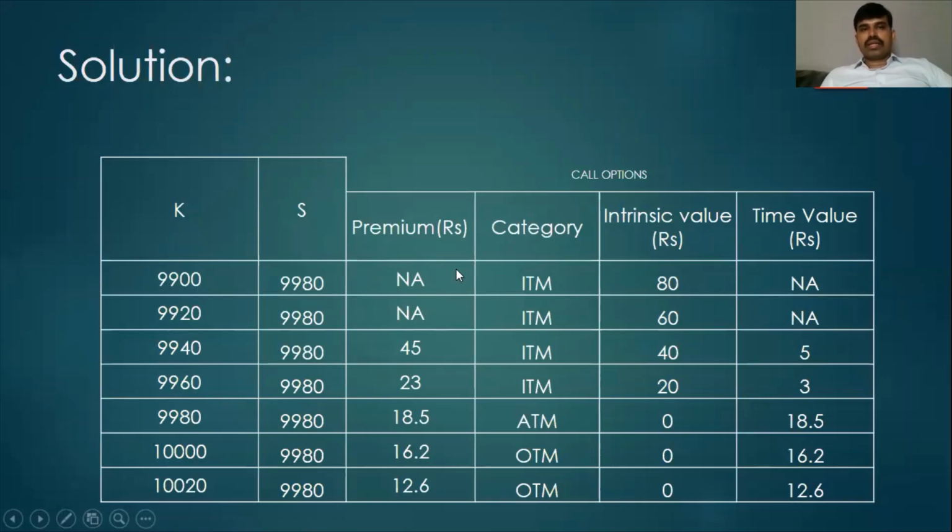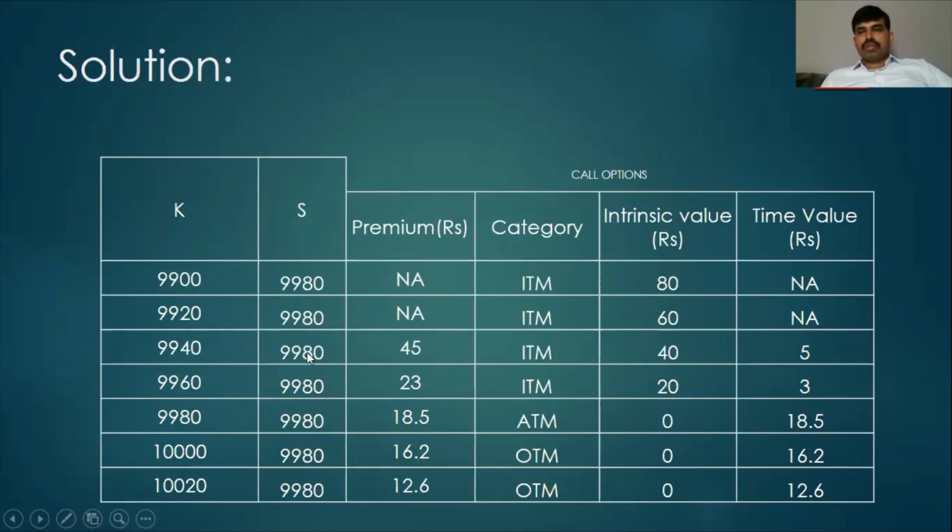Now consider the first scenario, in which we consider only the call options. If the spot price is greater than the exercise price, it is always referred to as in the money. Since it is in the money, the intrinsic value is the spot price minus the exercise price. So 9980 minus 9900 gives an intrinsic value of 80. Since the premium is not available for the first two call options, we will not be able to calculate their time value.